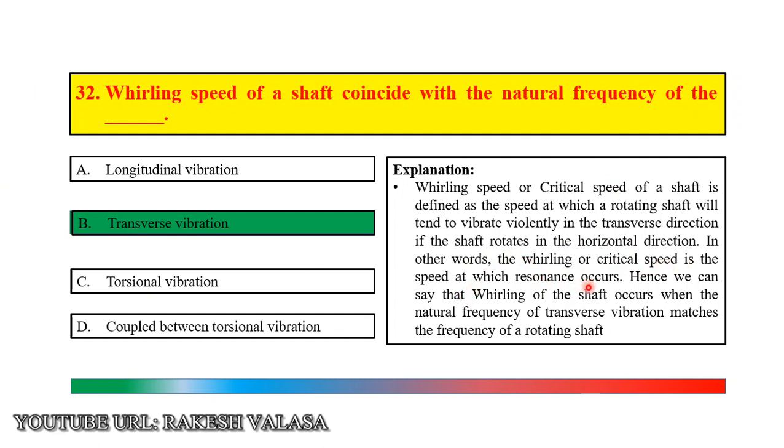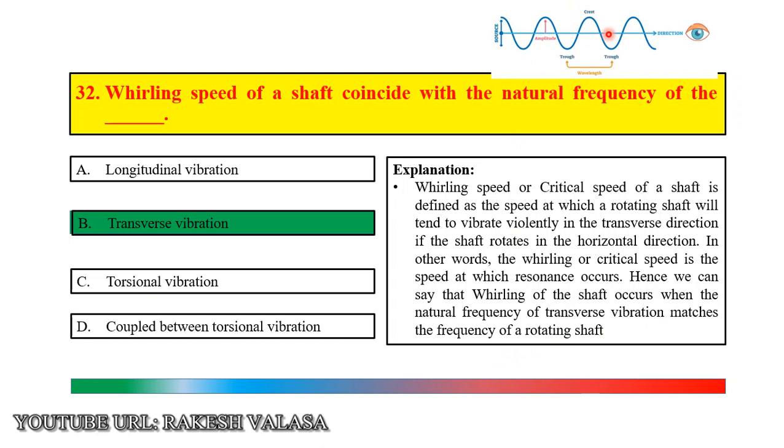Hence, we can say that whirling of the shaft occurs when the natural frequency of transverse vibration matches the frequency of a rotating shaft. You can see this graph. Here the vibration is perpendicular to the shaft rotation. So the correct answer is option B, transverse vibration.